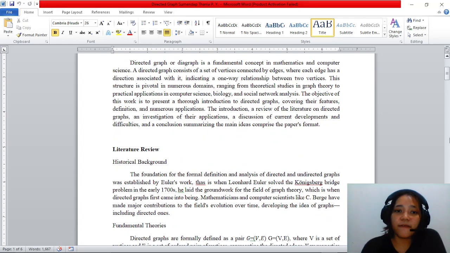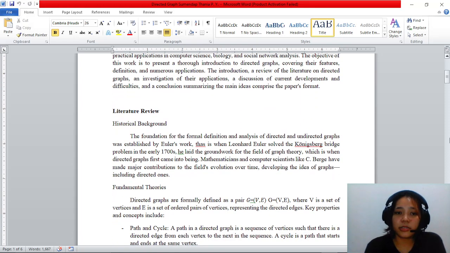The objective of this work is to present a thorough introduction to directed graphs, covering their features, definitions, and numerous applications. The paper includes an introduction, a review of the literature on directed graphs, an investigation of their applications, a discussion of current developments and difficulties, and a conclusion summarizing the main ideas of the paper.